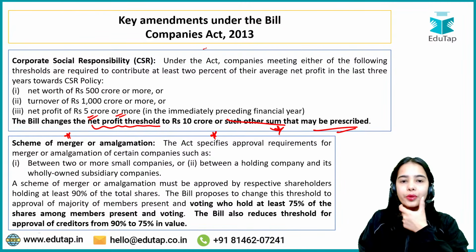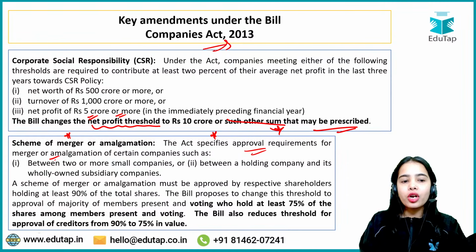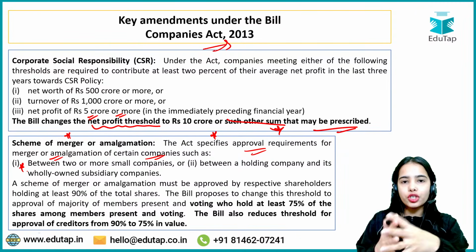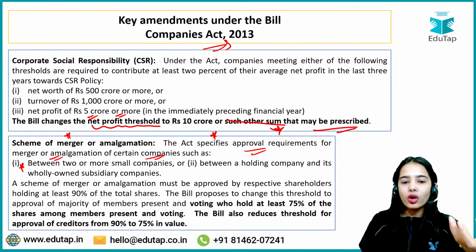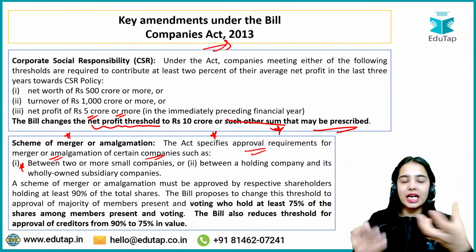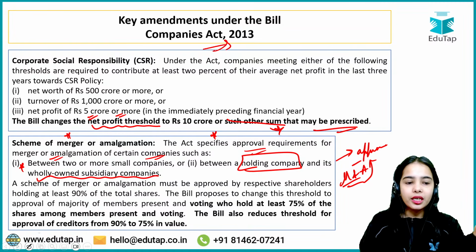The Companies Act 2013 specifies approval requirements for merger or amalgamation of certain companies, such as between two or more small companies. So if there is a merger or amalgamation happening between two or more small companies, or between a holding company and its wholly owned subsidiary company, in this case there is certain approval that is required. So in case of merger and amalgamation, there are certain approvals that are required.